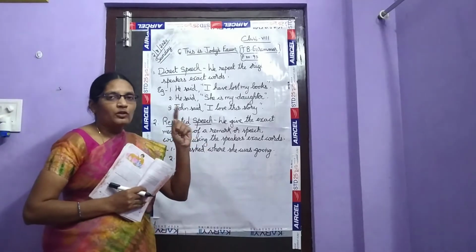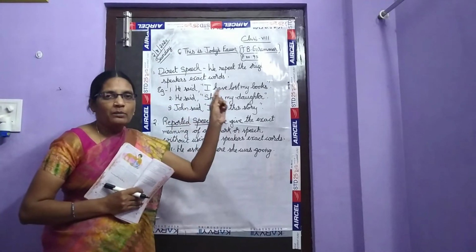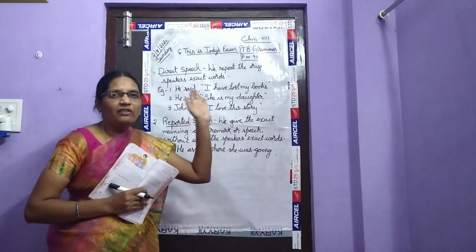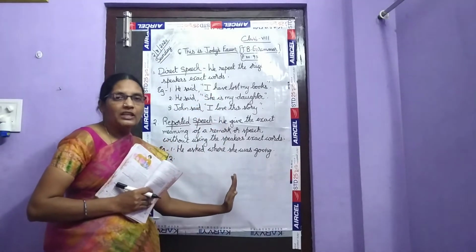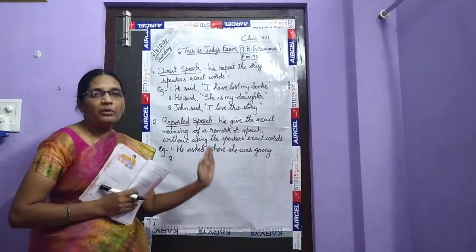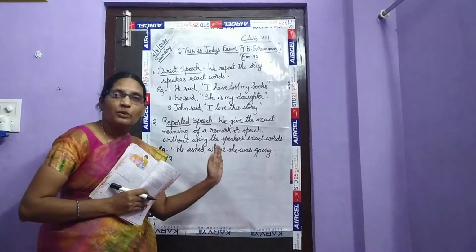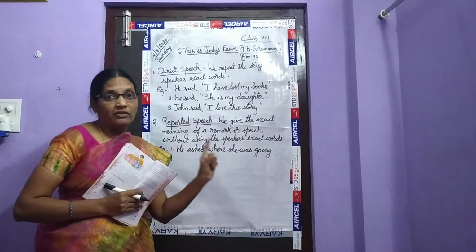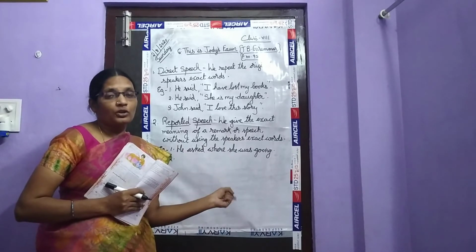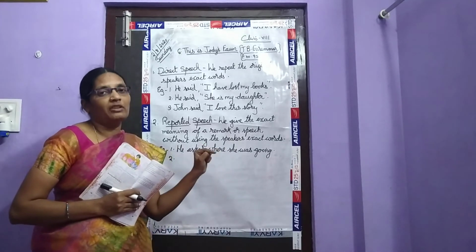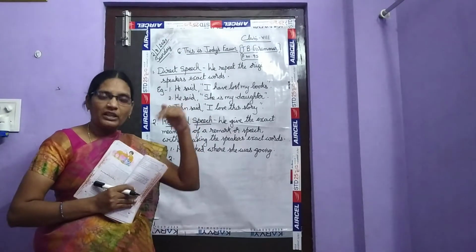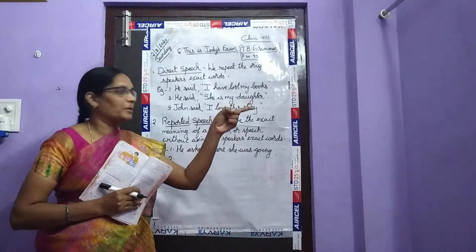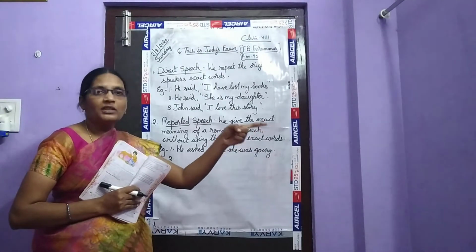Okay children. The words which are spoken by the speaker, if you speak the same words exactly, come under direct speech. In reported speech, we give the information spoken by the speaker, but we don't give it directly. So who will be involved there? The third person. He asked, to whom did he ask? He asked some other person where she was going.